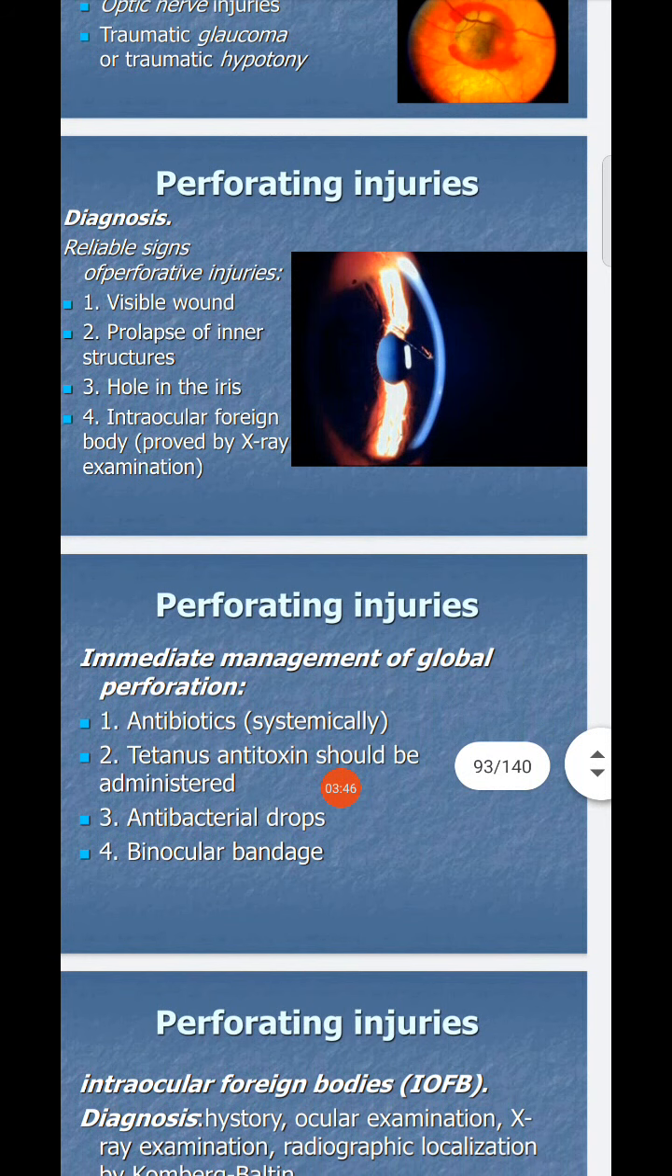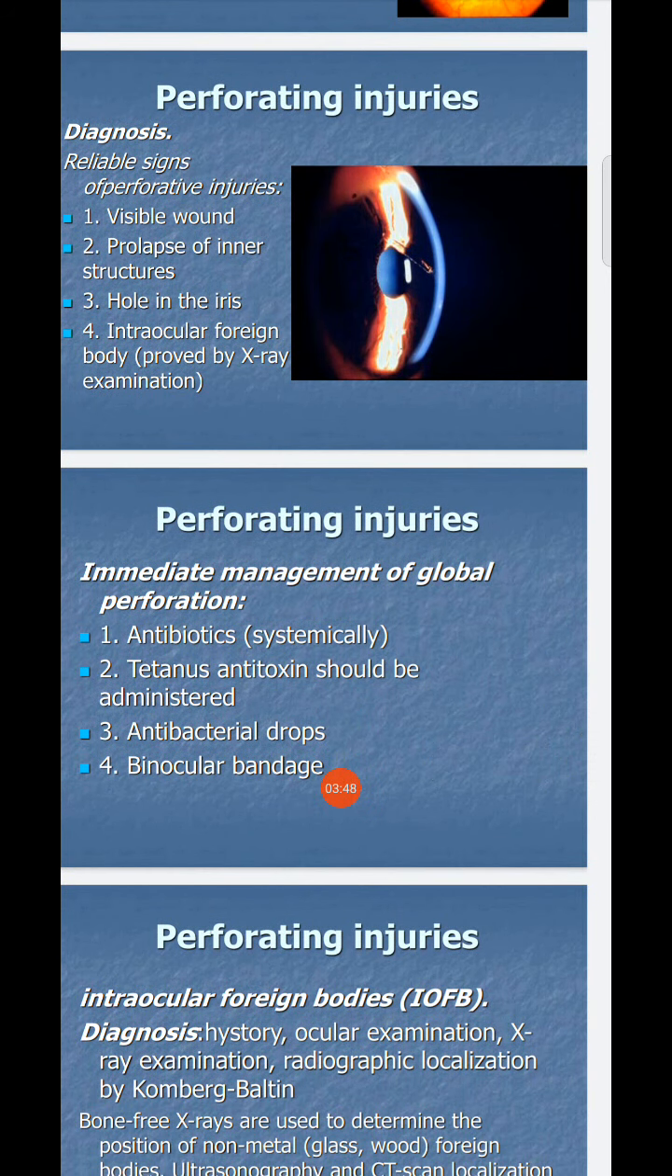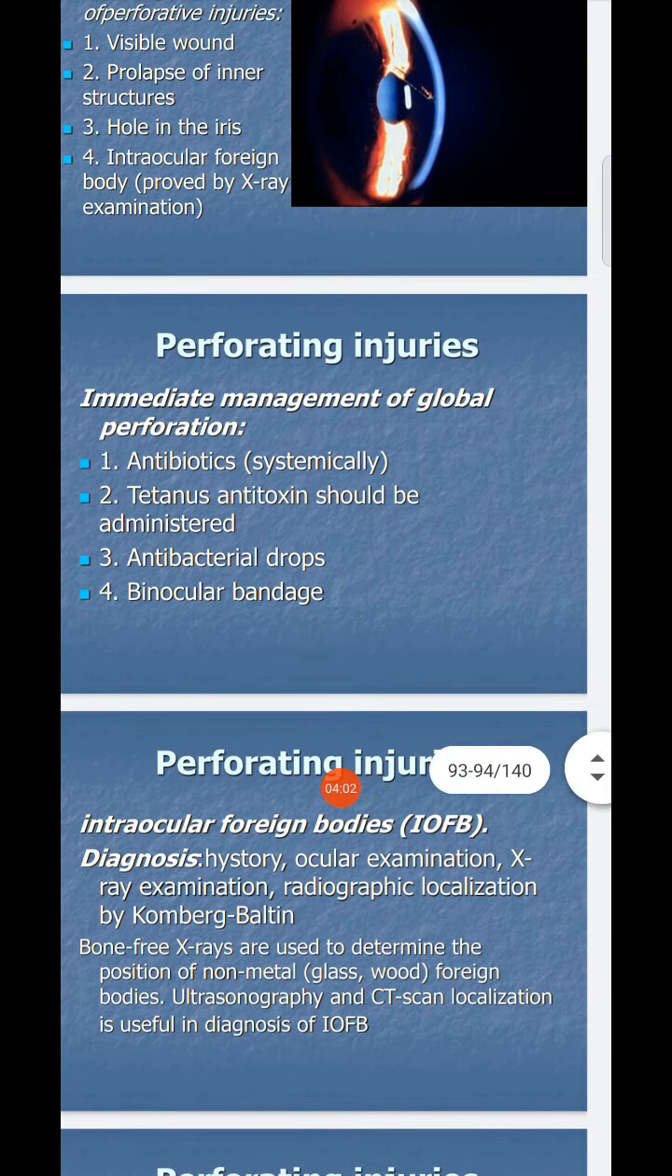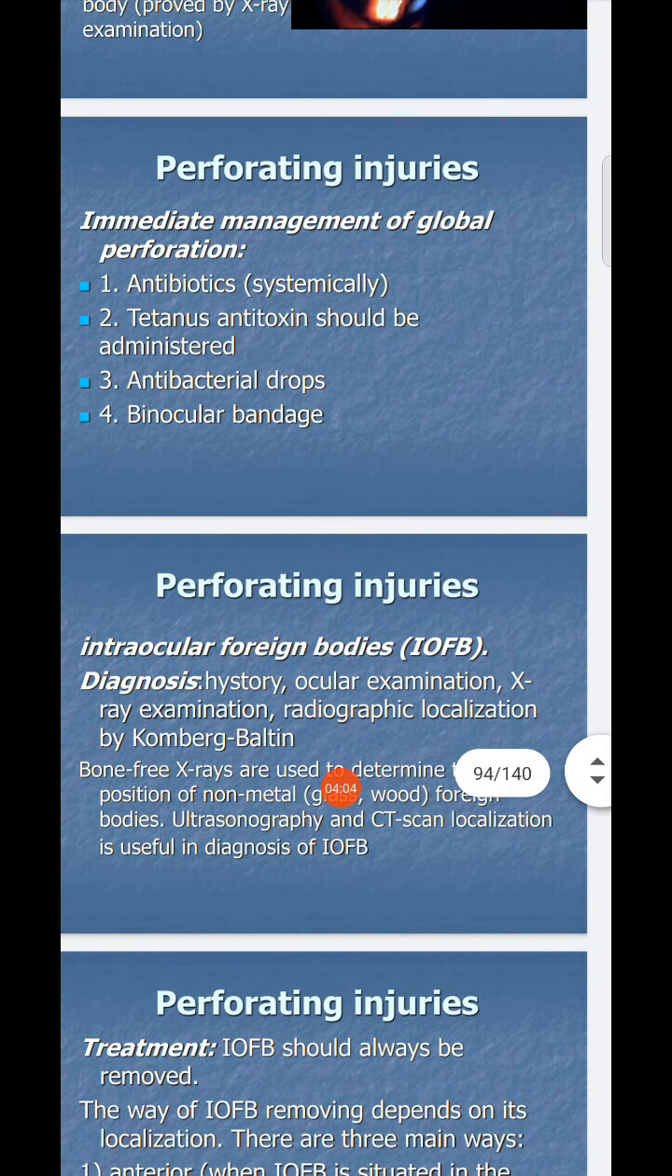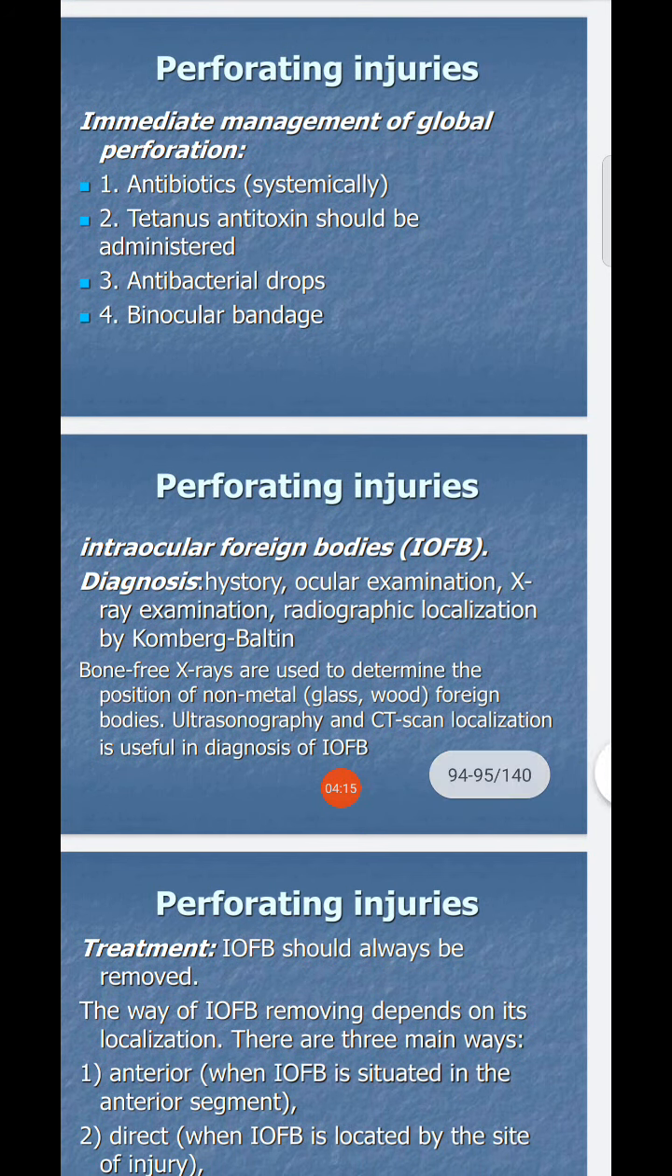How can we do the treatment and management of a globe perforation? We can give antibiotics, tetanus antitoxin should be administered, antibacterial drops and binocular bandages can be given. Then history, ocular examination, and X-ray examination, radiographic localization by Comberg-Baltin X-ray are used to determine the position of non-metallic foreign bodies such as glass and wood. Ultrasonography and CT scan localization are useful in the diagnosis of intraocular foreign body.